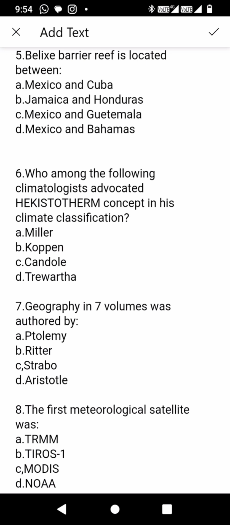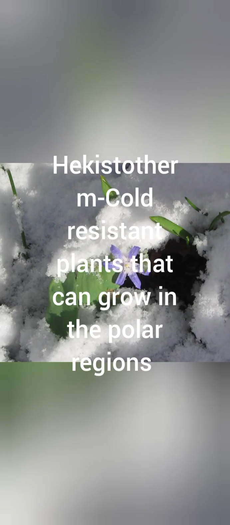And the options are A. Miller, B. Koppen, C. Candolle, and D. Trivartha. And the right option is C. Candolle. So the term Hekistotherm is used for those plants which are cold tolerant.